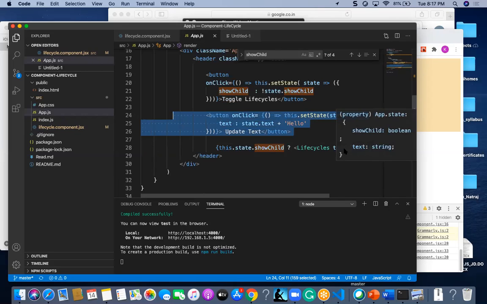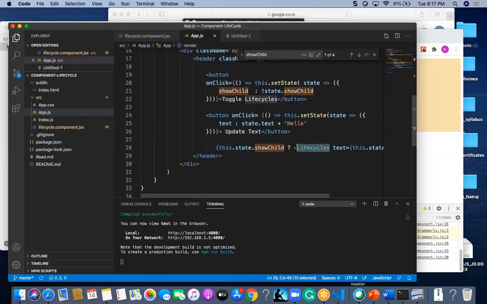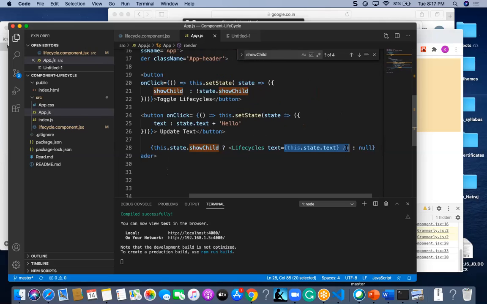But when I am assigning to a text, this text is defined as a property of this lifecycle. It will check when I give this.props.text, so it will go and get this.state.text, and it will get that value to the UI. That's how it is actually.